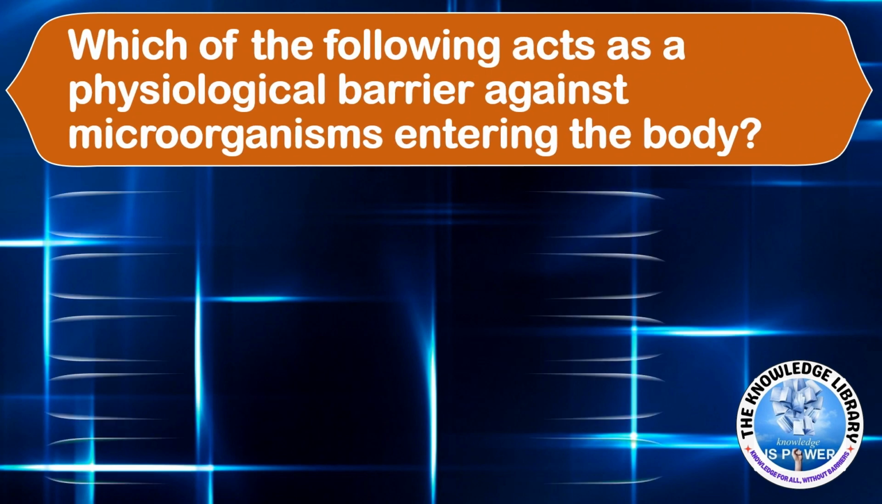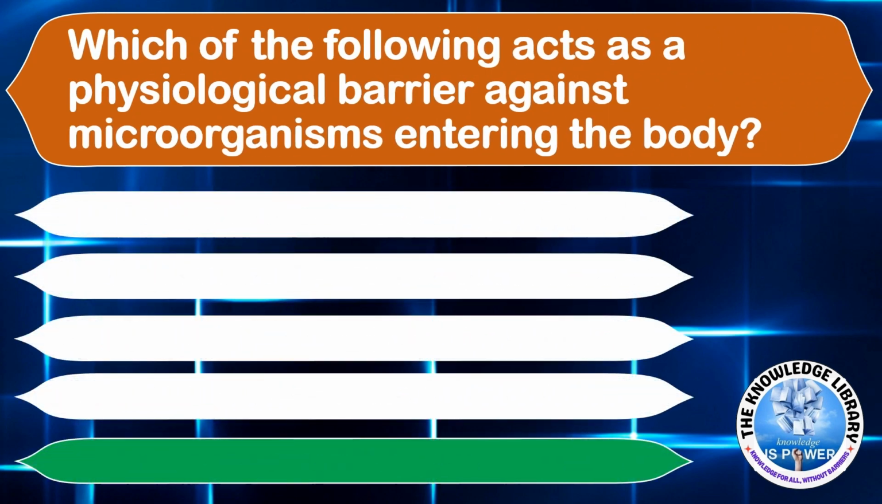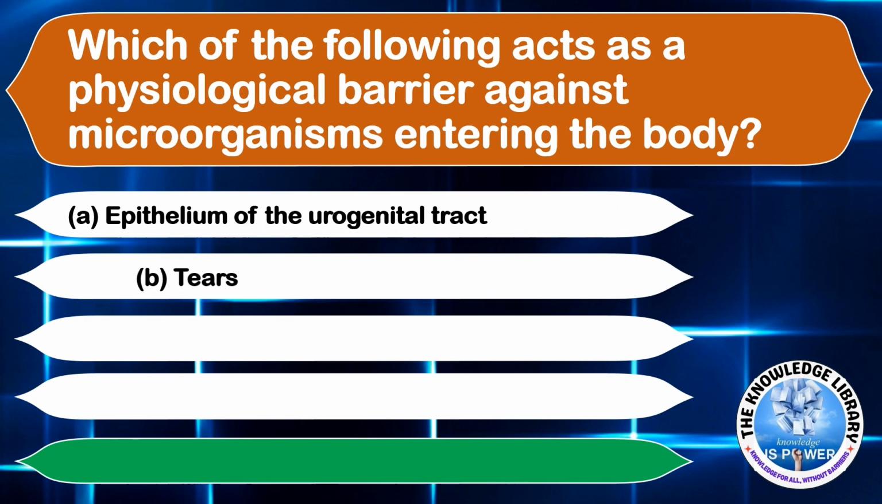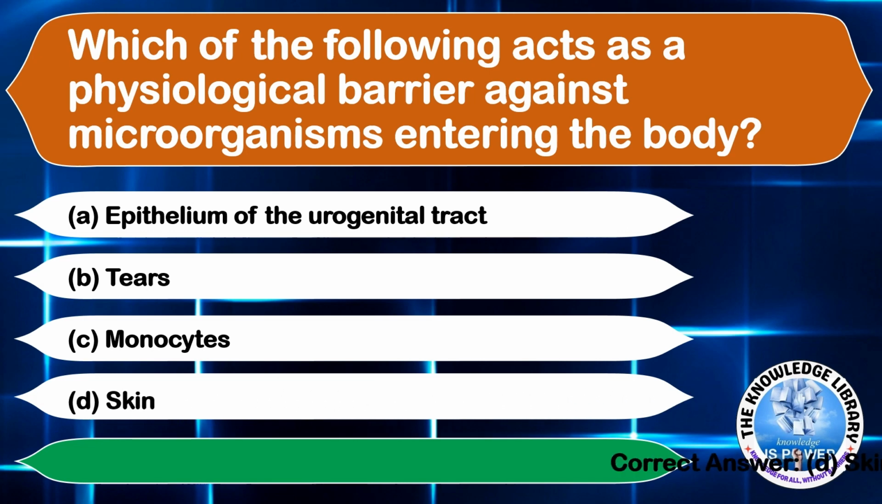Which of the following acts as a physical barrier against microorganisms entering the body? Option A, epithelium of the urogenital tract. Option B, tears. Option C, monocytes. And option D, skin. The correct answer will be option D, skin. Moving on to the next question.